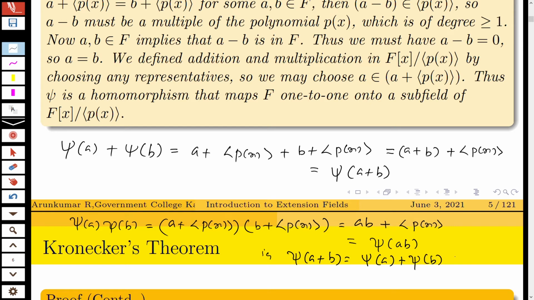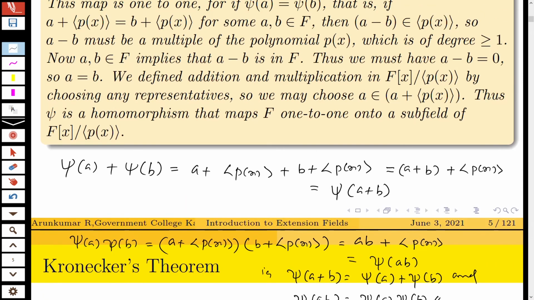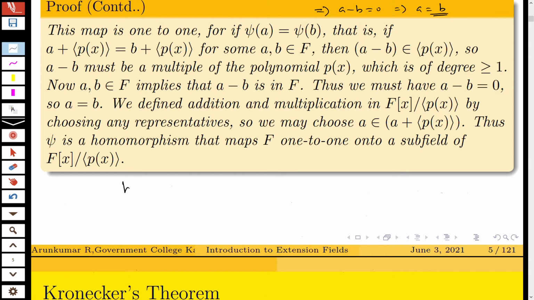That is, psi of a plus b is psi of a plus psi of b, and psi of ab is psi of a into psi of b. So you have these two things. Therefore, psi is a homomorphism. We have a belongs to a plus ideal generated by p(x). Therefore, the field F is actually contained in F[x] divided by the ideal generated by p(x).